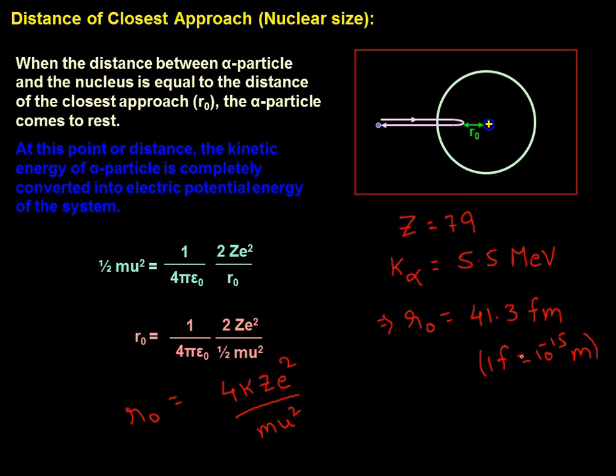This distance is considerably larger than the sum of the radii of the gold nucleus and the alpha particle. The radius of a nucleus is in the order of a Fermi, where 1 Fermi is 10 power minus 15 meter. So are you getting the point here? This we got to be 41.3, a multiple factor, right? A larger value than Fermi. So that clearly shows that this r naught, of course the radius of the nucleus must be smaller than r naught, or you can say r naught is greater than the radius. Are we clear with this?